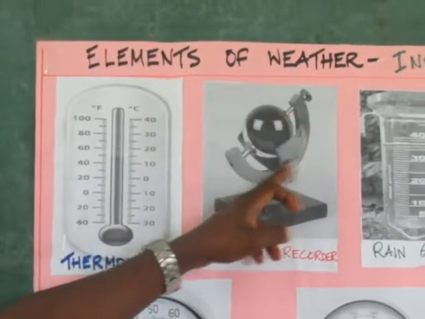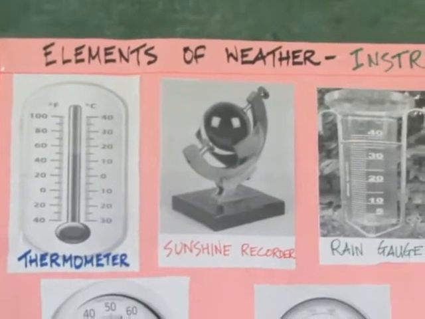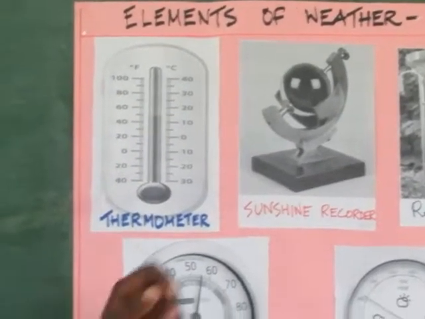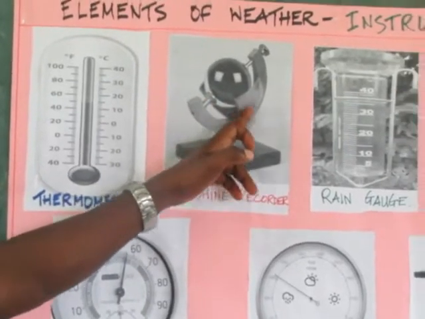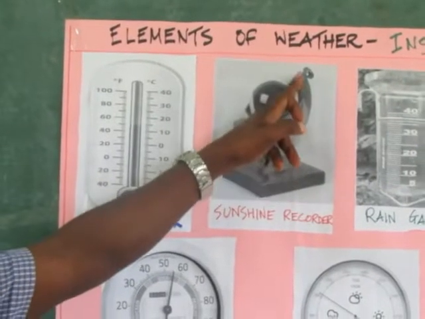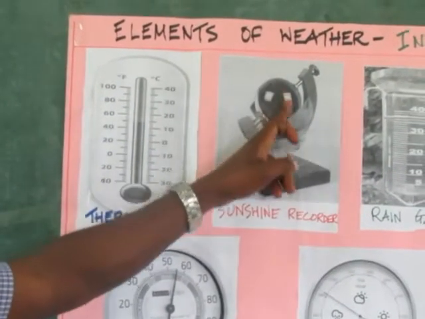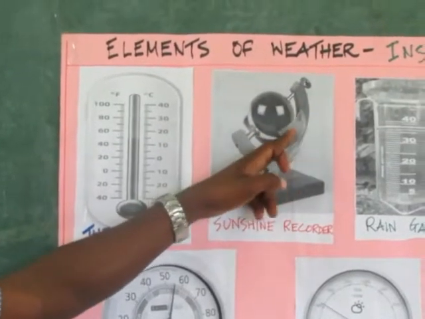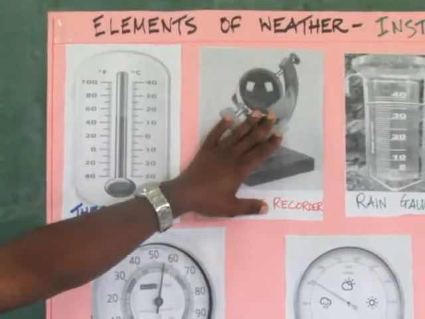So it can be recorded from morning to evening how the sun is affecting. Behind this bar, there is a paper which is used to record the sunshine. If the sun is shining too much, that paper is going to burn a lot. So you can observe sunshine throughout the day.